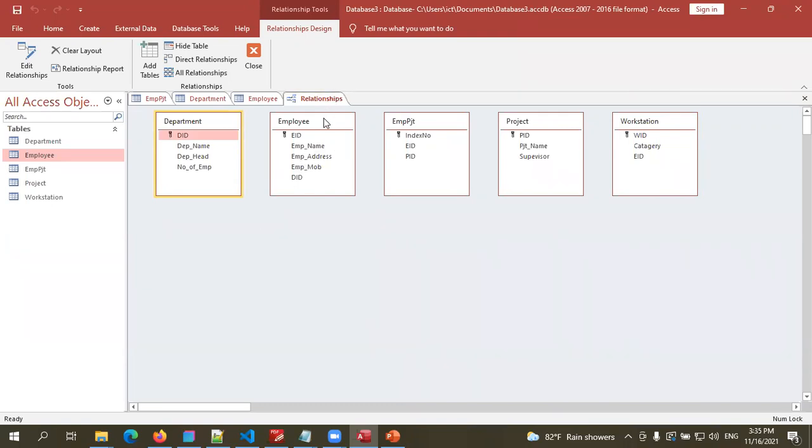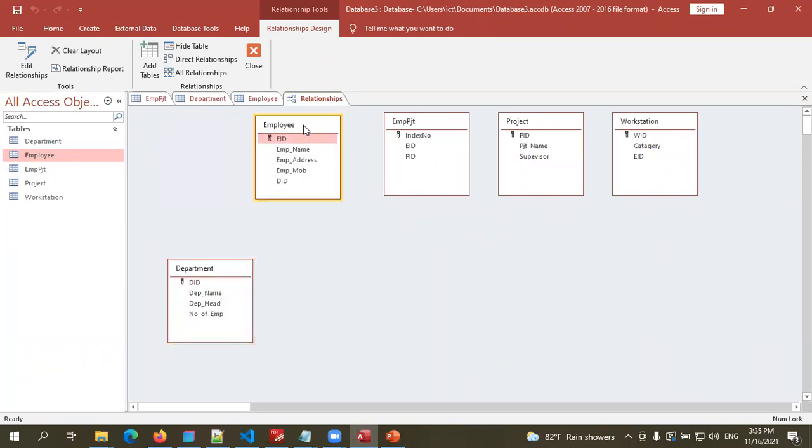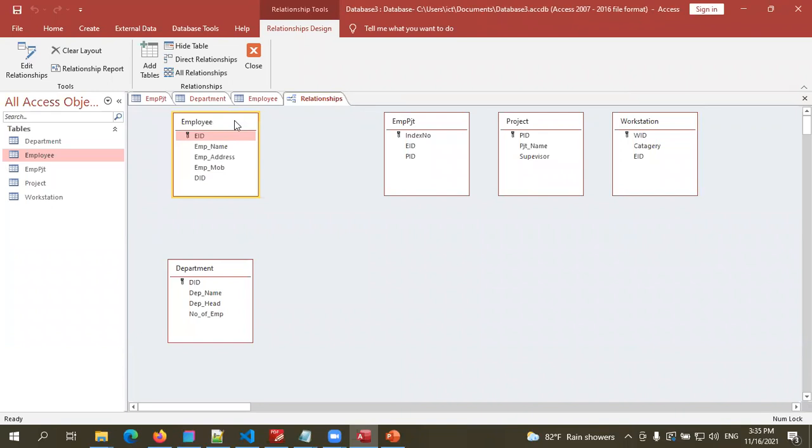Now I have employee, department. To make the relationship, I have to link or bring department ID from the department table and link that with this foreign key. Here this DID is the foreign key, right? So to do that, you have to click here and drag and drop the primary key into the foreign key.